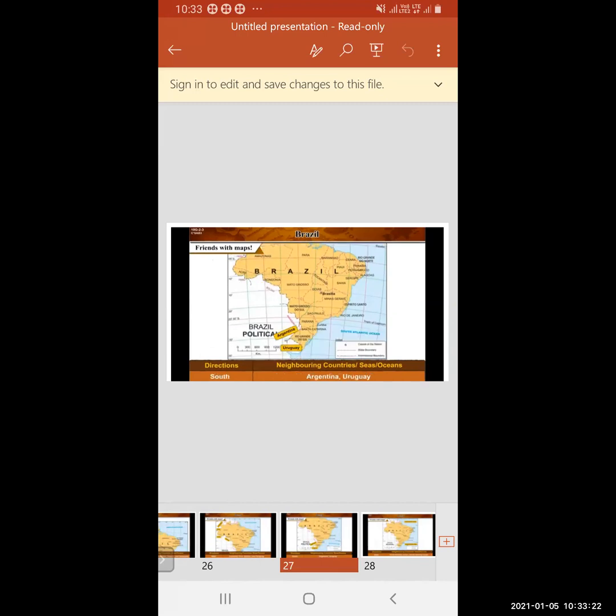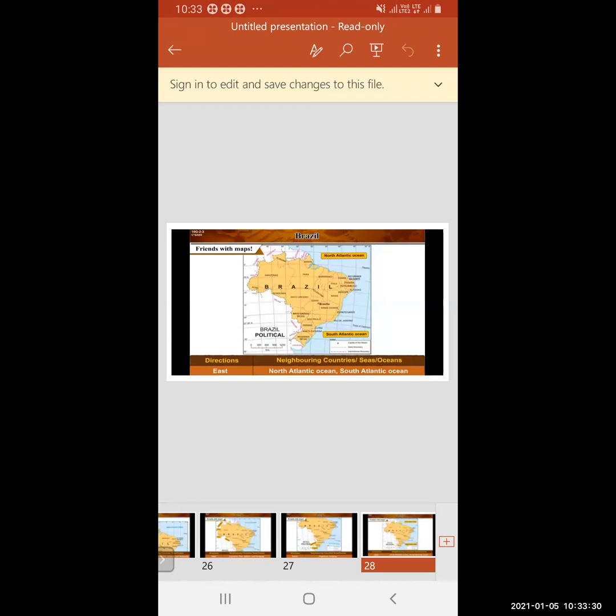Now towards the south, Argentina is there and Uruguay is there. See, only two countries are towards the south. Towards the east, which water bodies are there? North Atlantic Ocean and South Atlantic Ocean. You can see these two water bodies are there, North Atlantic Ocean and South Atlantic Ocean.